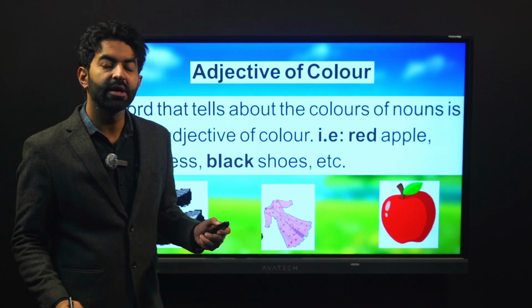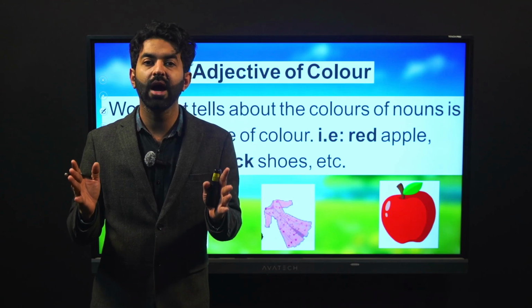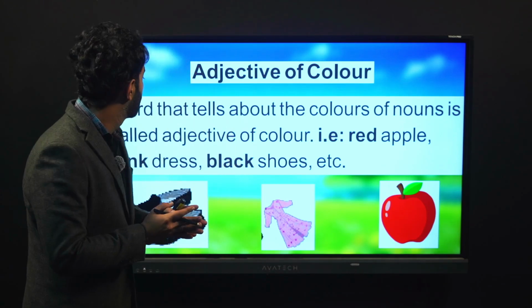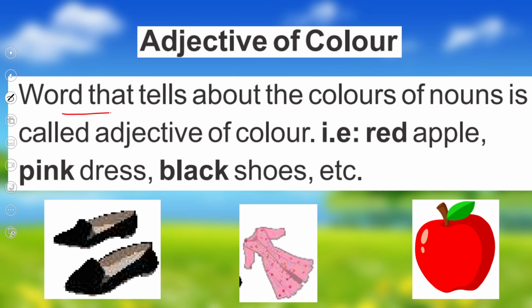Now, next up is adjective of color. Yes. Word that tells us about the colors of nouns is called adjective of color. It includes all the colors. For example, red apple. This is an apple, which is our noun. How is the apple? What is the color of the apple?